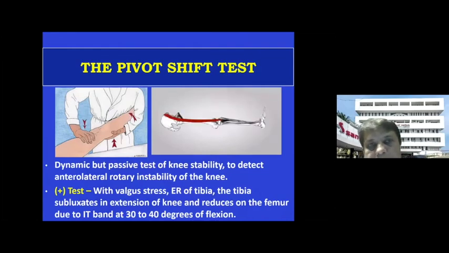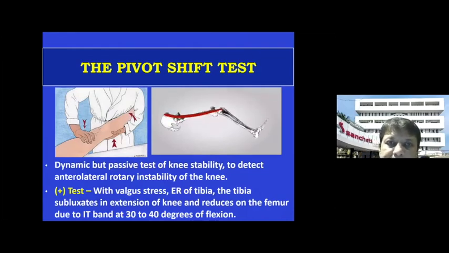Now we've started seeing the rotatory instability tests, and these are the most important tests, also called the pivot shift test. The pivot shift test is done from extension to flexion, and remember, if it is a reverse pivot, then it is done from flexion to extension.